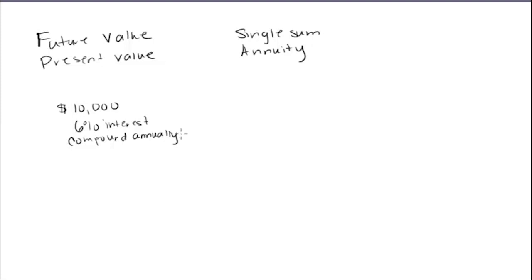All right, I want to know how much I'm going to have, because the $10,000 is a present value. That's what it's worth right now today. I want to know how much I'm going to have in the future. So let's do a couple of different calculations. All of these are future value of a single sum. That's what we're doing right now. Future value of a single sum.